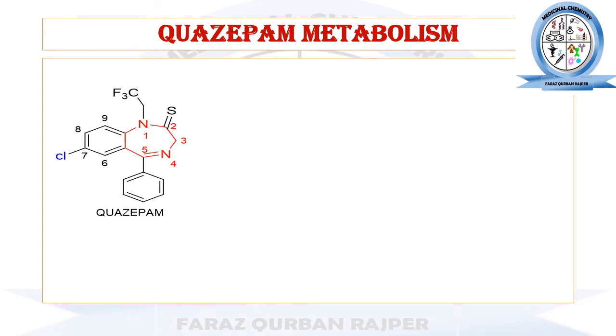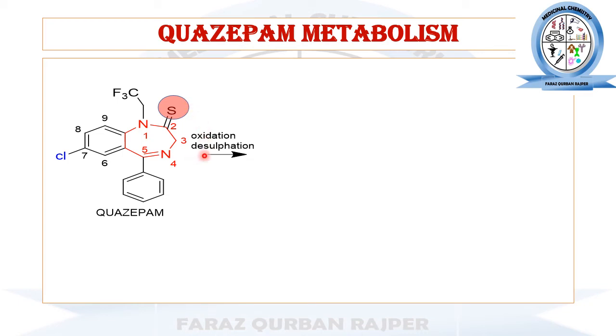Quazepam metabolism. So this is the chemical structure of quazepam. You may observe that quazepam has a sulfur atom in place of oxygen at the second position, and beside this it has an alkyl side chain with 3 fluorine atoms. So when quazepam is being metabolized, it undergoes the phase 1 oxidation reaction. The phase 1 oxidation site in quazepam is the second position that has the sulfur atom.